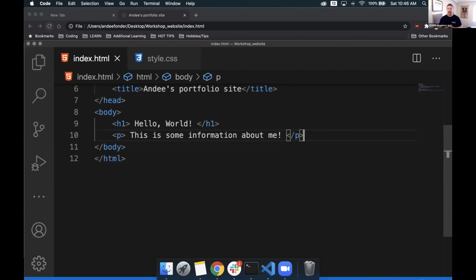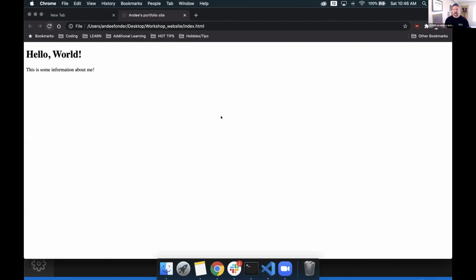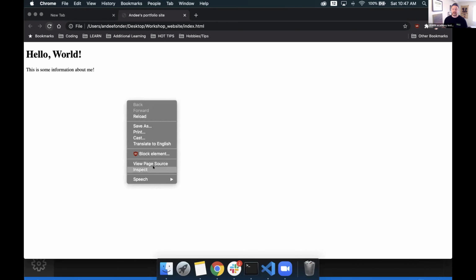Let's jump in and get into some Bootstrap. But right before I do that, I want to show you something else too. With this, we have something called an inspect element or inspect tool with Google Chrome. This is really good for helping us figure out what might be going wrong with our page if it's not styled correctly, or if you just want to go to any website, you can do this with it and see how they build their website. With that, if you're in Chrome, all you need to do is right-click anywhere inside of the page and hit inspect.